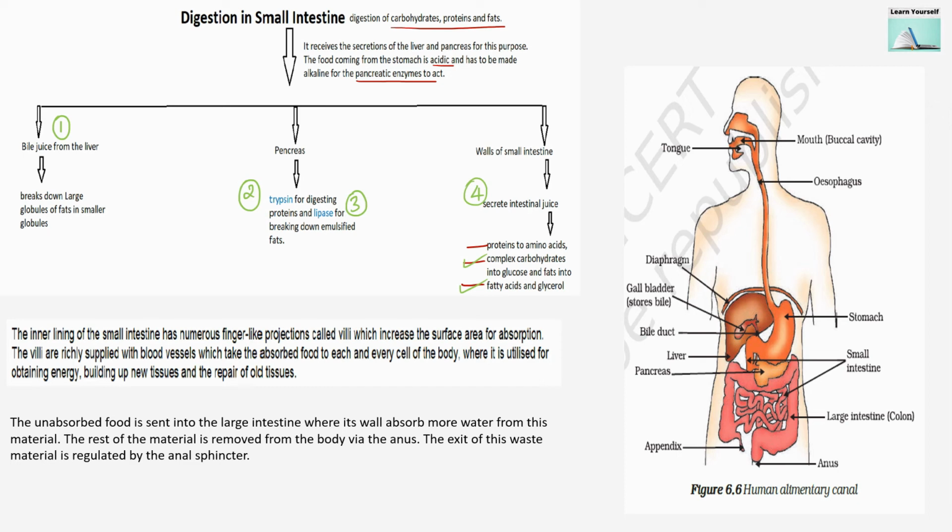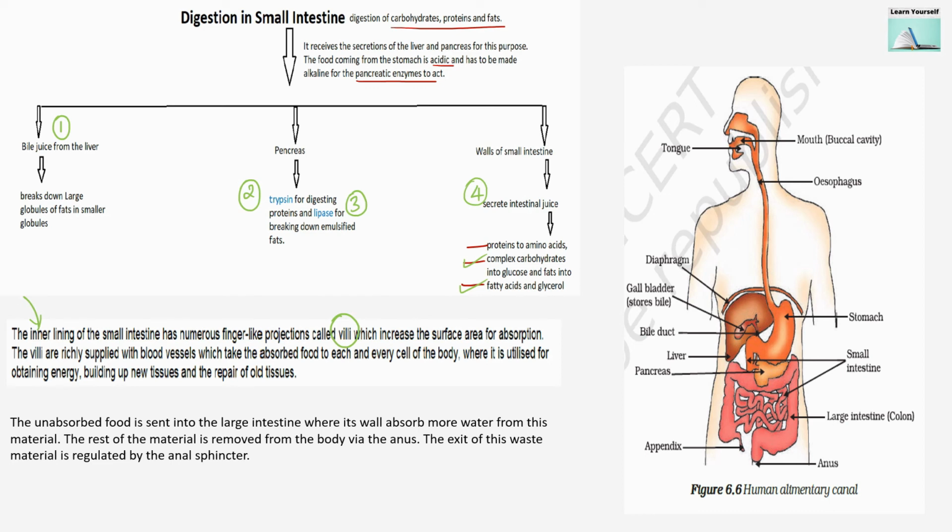So once you remember all these things via this chart, it will be very easy for you to understand and remember. Now the inner lining of the small intestine has finger-like projections called villi, which increase the surface area for absorption. So whatever digestion process happened till now, it has given us some nutrition.